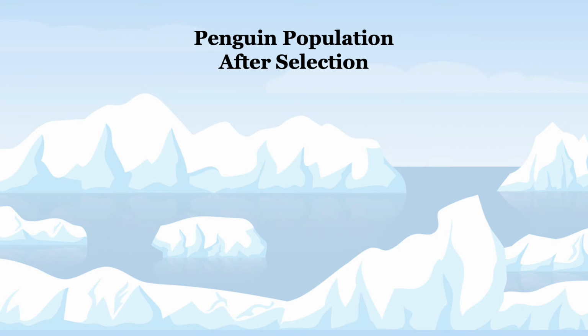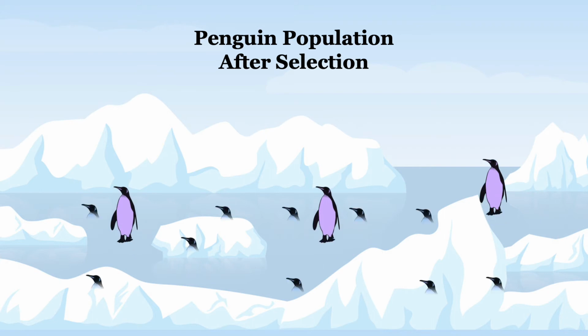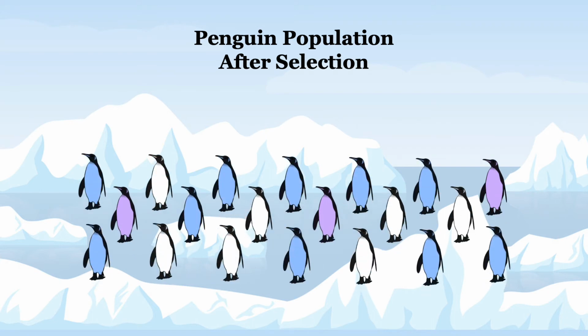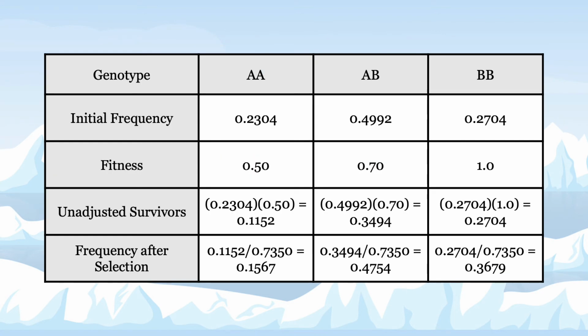Over many generations, selection occurred in this population of penguins. There are now 31 purple penguins, 95 blue penguins, and 74 white penguins out of the 200 observed. To determine the new genotypic frequencies of this population, we multiply our initial frequencies by the fitness of each genotype, which tells us how likely individuals are to survive to reproduction.